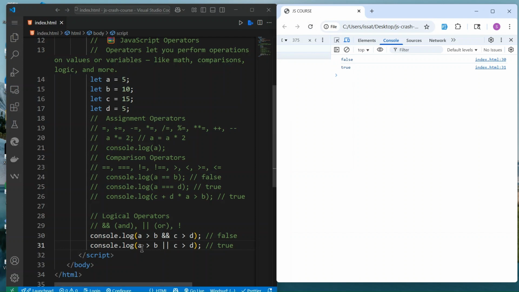So we check here if A is greater than B. The answer is false, it's not greater than B. But we check the second condition, or C is greater than D. And you can see C is greater than D. That's correct, so we return true. So that is it. What next?